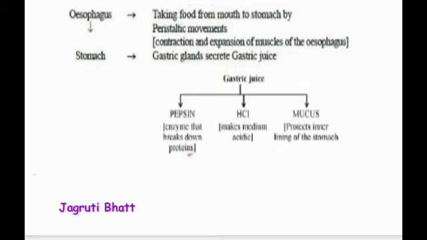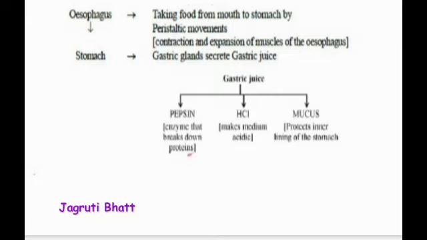Next to the esophagus comes the stomach. The stomach plays a vital role in digestion of food. It is a J-shaped structure which comes right after the esophagus, and the other end is the duodenum. It is a large, elastic, muscular bag-like structure which provides large volume. Because it is elastic, we are able to eat a large amount of food at one time.